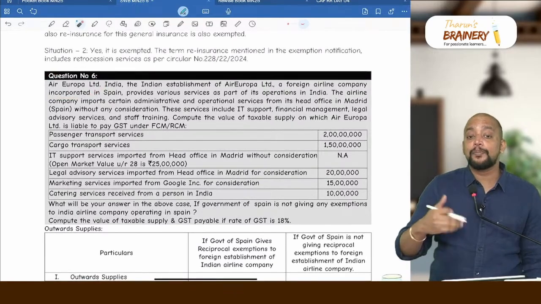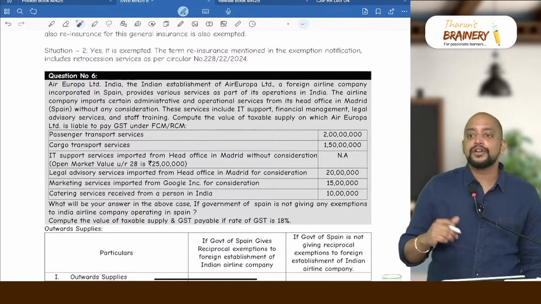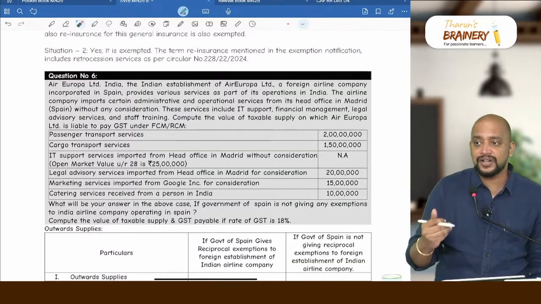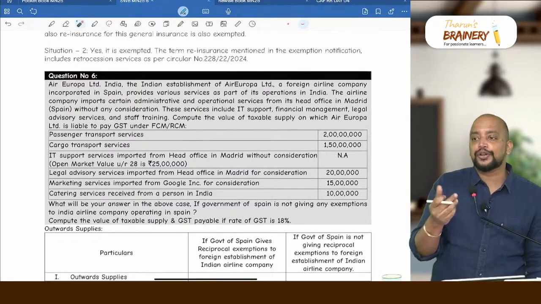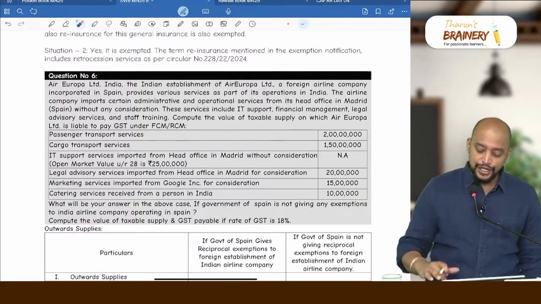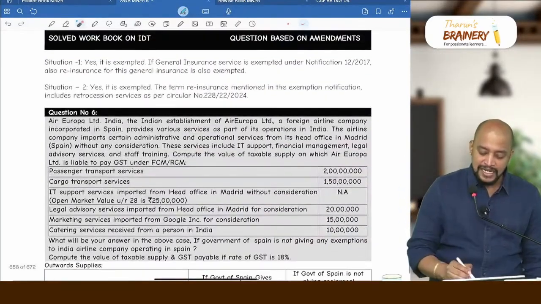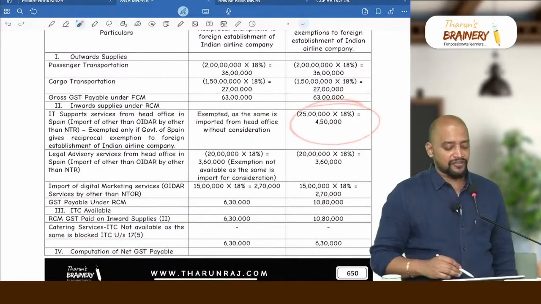Other than OIDR by non-taxable recipient? No. Air Europa Limited will not come under non-taxable recipient because they are not individual or trust or government. So other than NTR, and there is no reciprocal exemption. So it will be taxable under RCM. So they need to pay GST. What is the value given here? 25 lakhs. So 25 lakhs into 18%, 4,50,000.